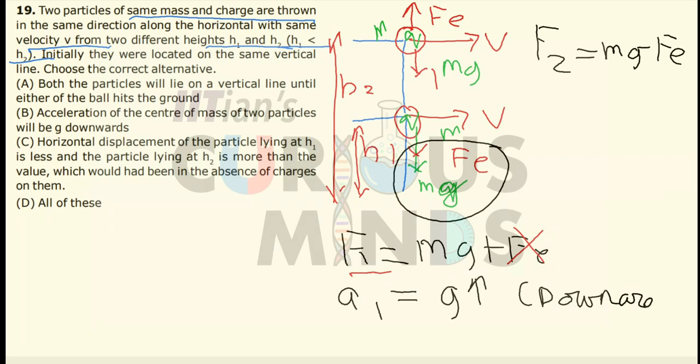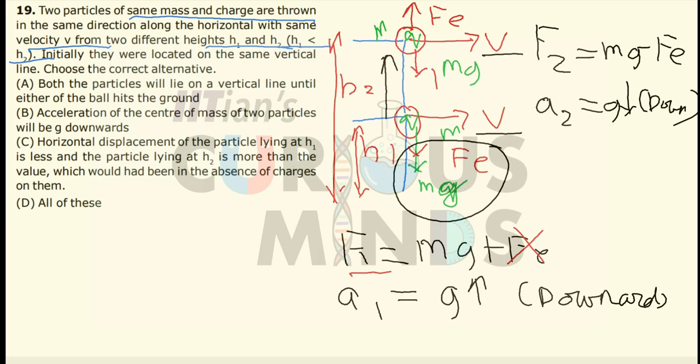The second particle experiences acceleration less than g, also in the downward direction, assuming the electrostatic force is less than its own weight. So these are the two possible cases. But from the diagram it is clearly seen that the acceleration, whether increasing or decreasing, only changes in the vertical direction. There will be no effect in the horizontal direction.